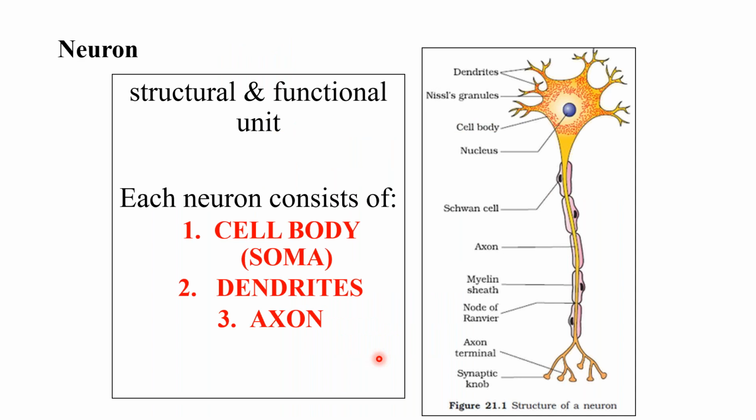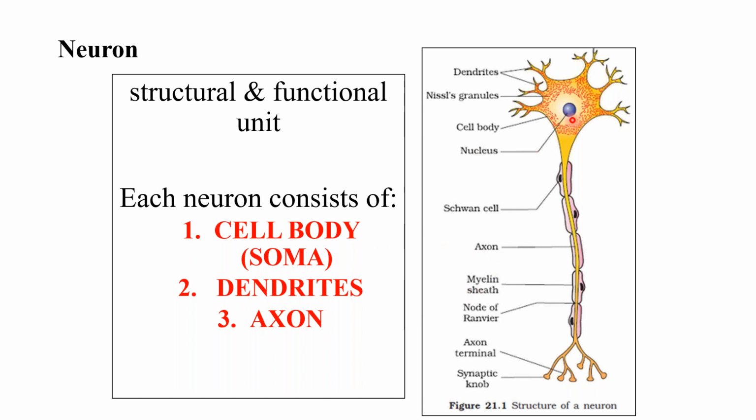So the neuron is the structural and the functional unit. I think this you must have covered in your 12th also, so this is just a repetition. Each neuron consists of a cell body, which is called soma, and the processes from the cell body. The cell membrane of the neuron gives multiple processes. Those are the dendrites, and a single process descends down as the axon.